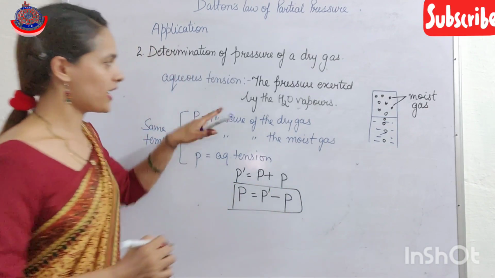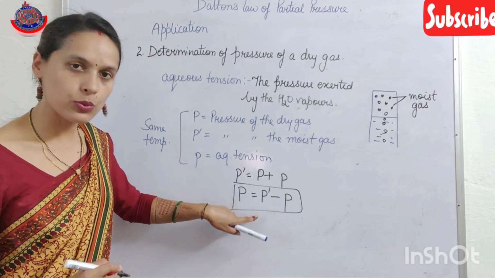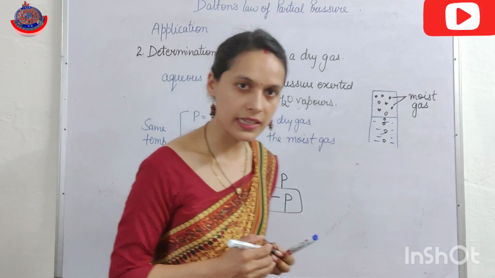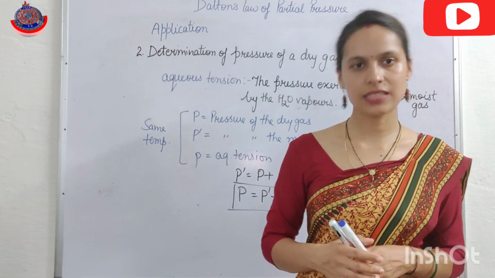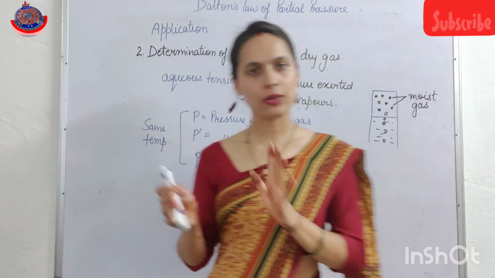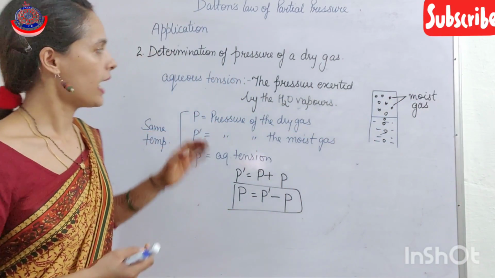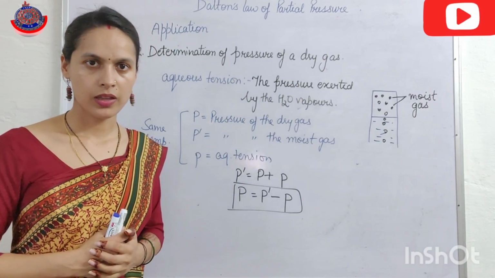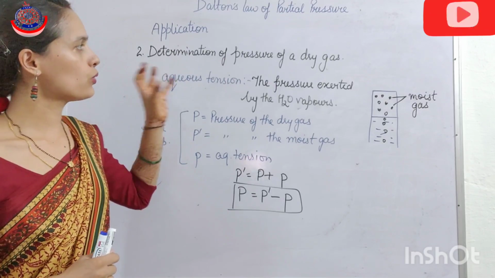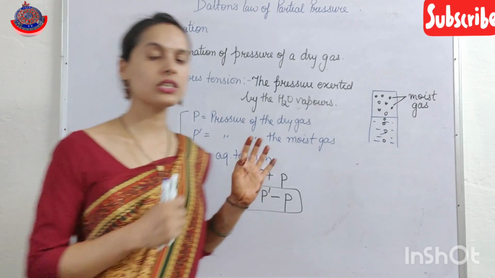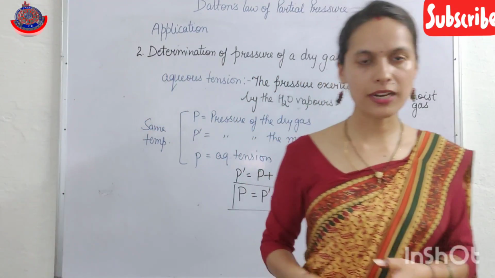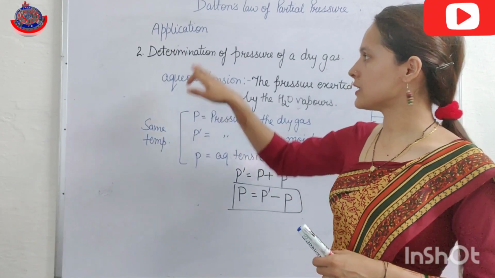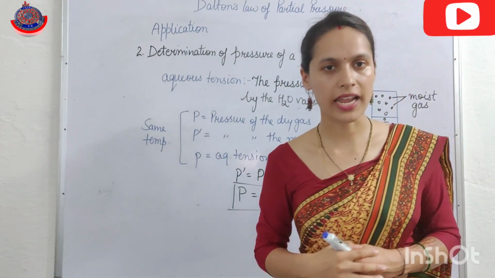It means pressure of a dry gas is equal to pressure of the moist gas minus aqueous tension. And what is aqueous tension? Aqueous tension is the pressure exerted by the water vapors. Clear beta? So these are two applications. First application, calculation of the partial pressure, and second application, determination of the pressure of a dry gas.